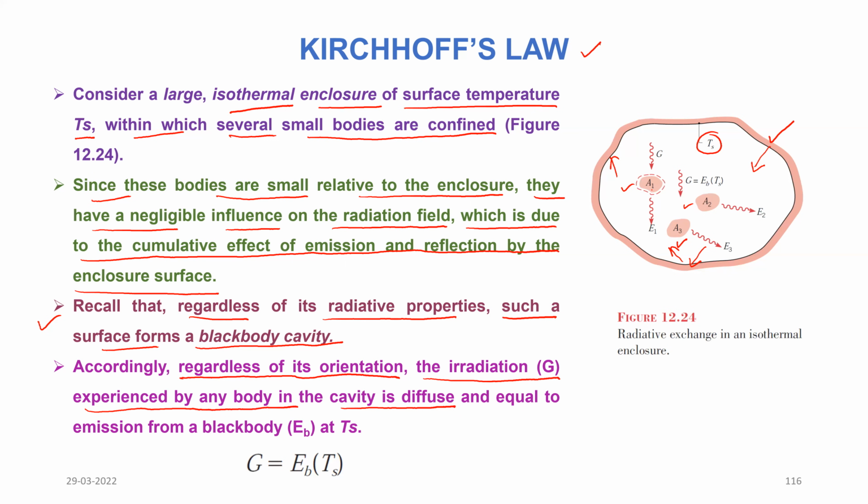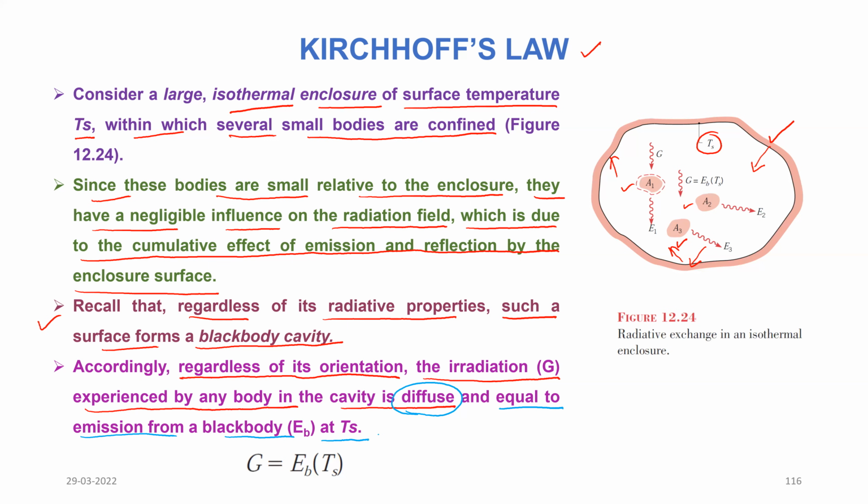For example, if I consider body A1, the energy falling on this body A1 would be considered diffuse, meaning the intensity of the irradiation will be the same from all directions, and equal to the emission from a black body EB at Ts.